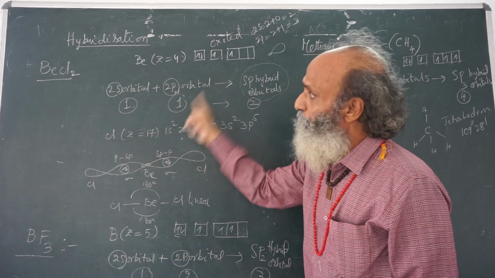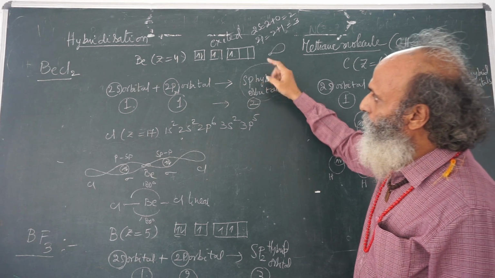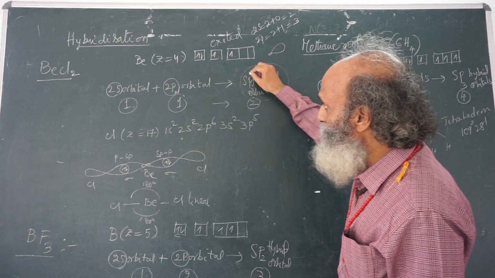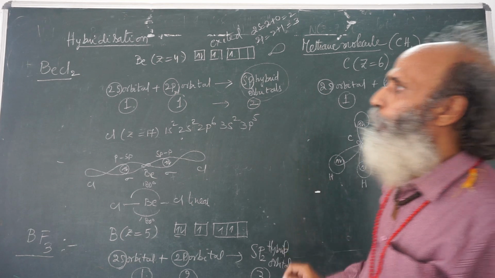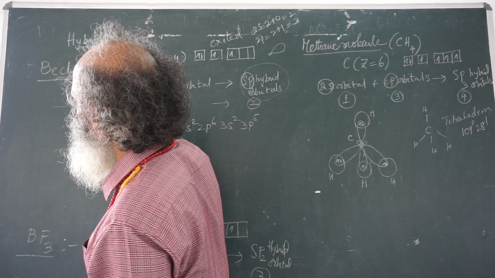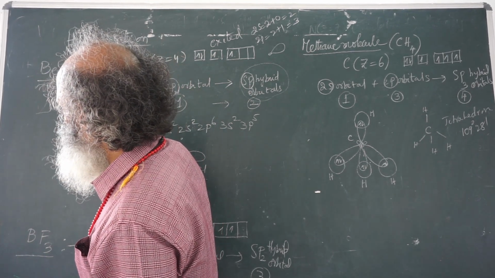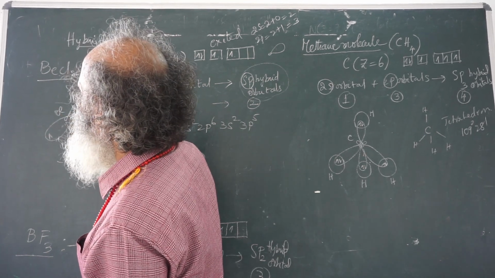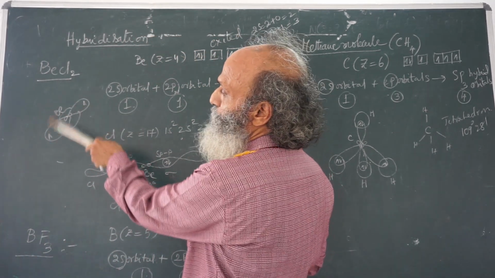Total how many orbitals are before hybridization? 2. After hybridization, we got sp hybrid orbitals. The name of the hybrid orbital is sp. And how many we have? 2. Both are of the same shape. Now, these two sp hybrid orbitals with one electron share the space around the beryllium nucleus equally. They are two hybrid orbitals. They share the space equally.